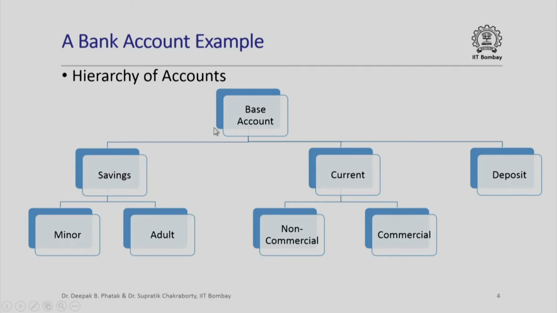So there is some information in the base account which is common to a minor savings account and a commercial current account, and then there is some special information present in a minor savings account which is not present in a commercial current account. And similarly, there might be some information that is present in an adult savings account which is not present in a minor savings account, and so on and so forth. So really the information is stored in a hierarchical fashion when we talk about the hierarchy of bank accounts.